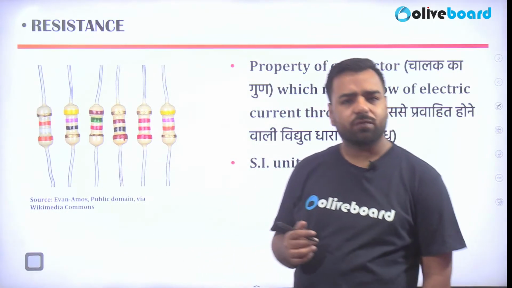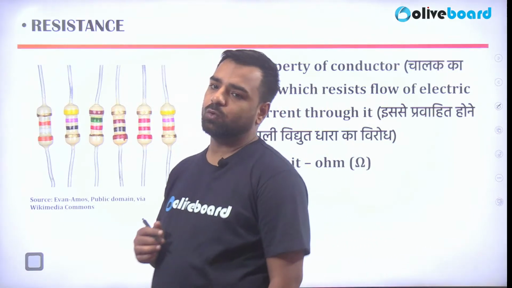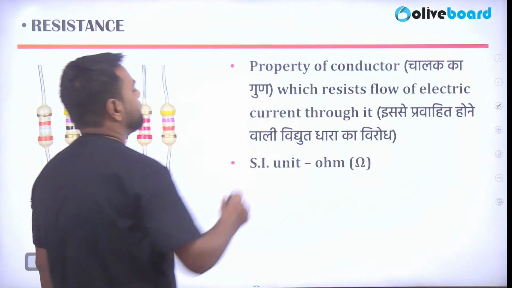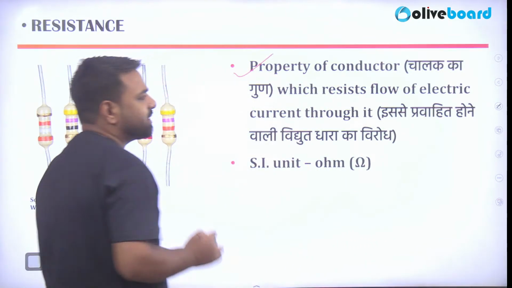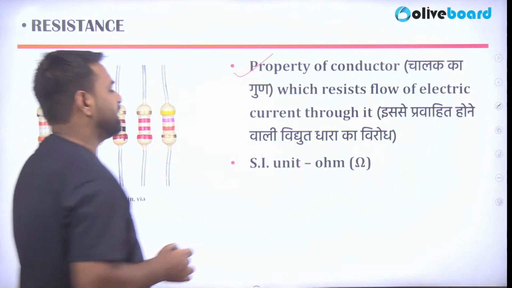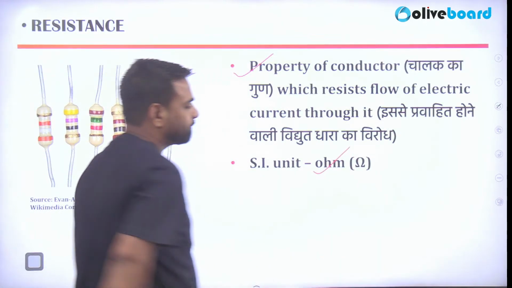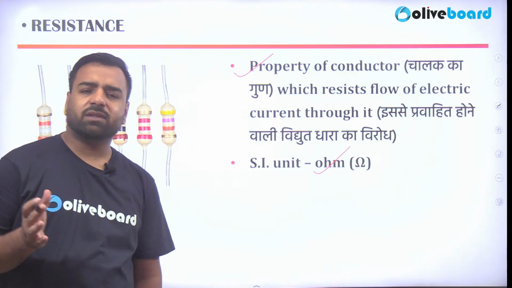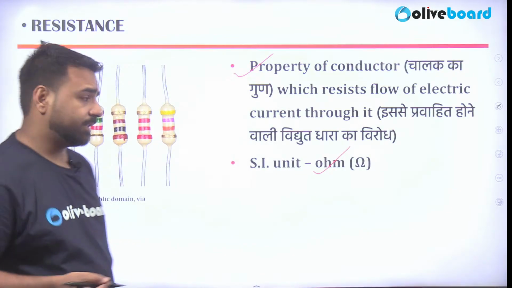So is there any unit for the same? Yeah, there's the unit, that is ohm, right? So what is resistance? It is the property of a conductor which resists the flow of electric current through it, and the SI unit is ohm. Is there any relation with the length or the area? Yeah, there is.